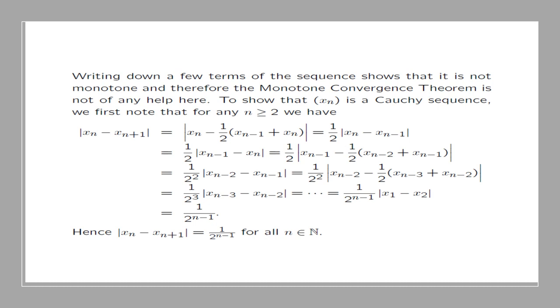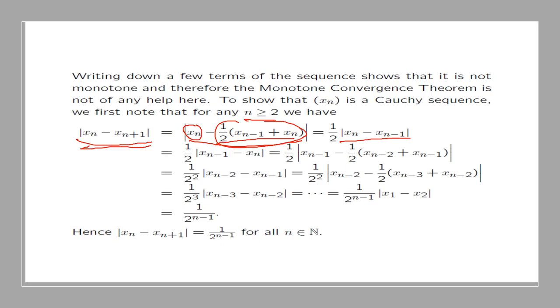Now, for n bigger or equal to 2, we see that xn minus xn plus 1 can be written as this. The distance between xn and xn plus 1 can be written as, I've kept the xn here, but this is xn plus 1. So just expand this one and simplify, and then you see that this can be written as that.